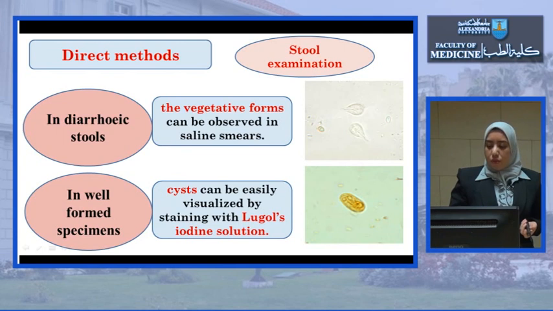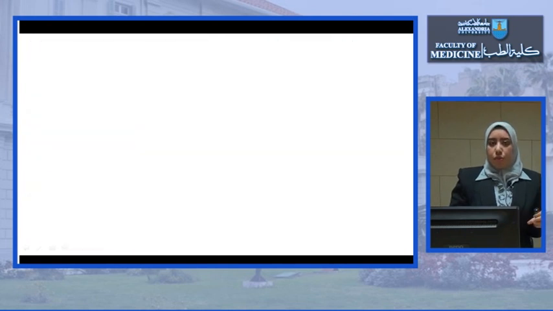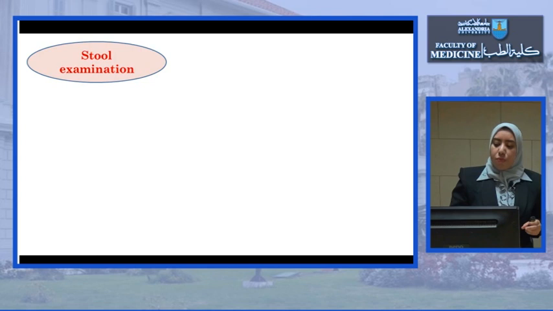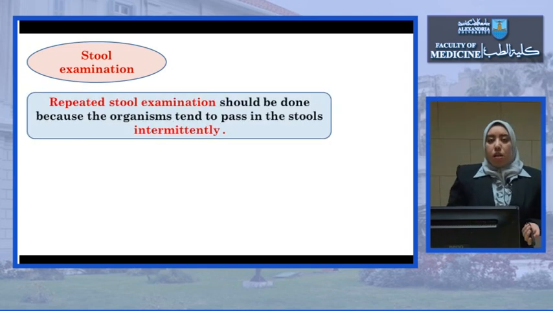This is the oval cyst, and it can be visualized by the use of Lugol's iodine solution. Here we put a drop of Lugol's iodine on the stool and examine it under the microscope, and the cyst will be stained light brown like this one. In all cases, do we see the trophozoite or the cyst? No.